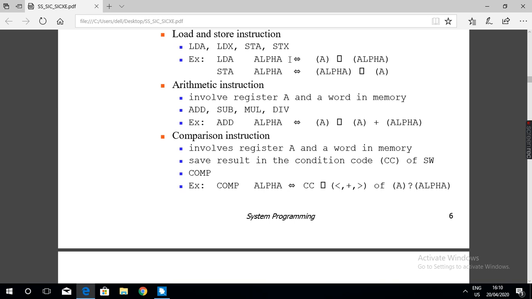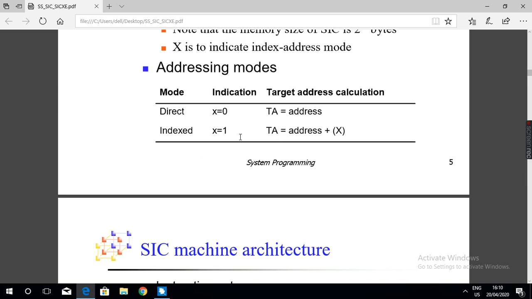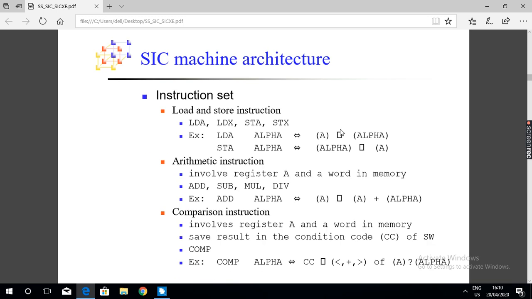We specify the index register X in some instructions, like LDA with X. So the address is calculated as the address specified in the instruction plus the content of index register X. The total of this becomes the target address.